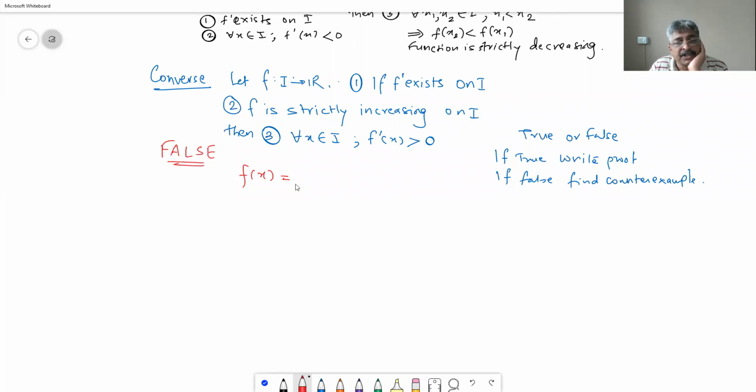Counterexample, f of x is equal to x cube. It is increasing for every x, but at x equal to 0, f dash of x is equal to 0 and not positive. But still it is an increasing function, therefore converse is not true.